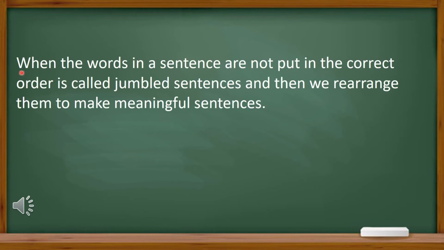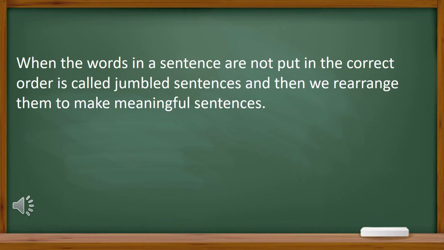So, rearrange can also be known as jumbled sentences. Now, you may have a question in your mind: what is rearrange, or what are jumbled sentences? So, here is the answer. When the words in a sentence are not put in the correct order, it is called a jumbled sentence, and then we rearrange them to make meaningful sentences.